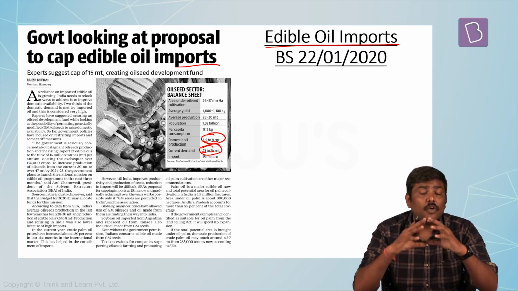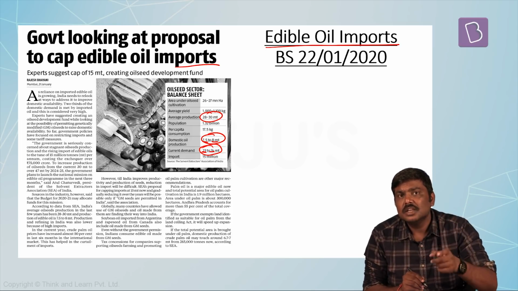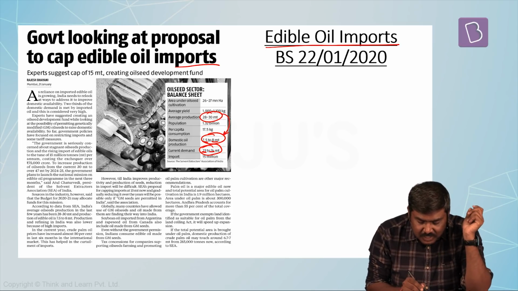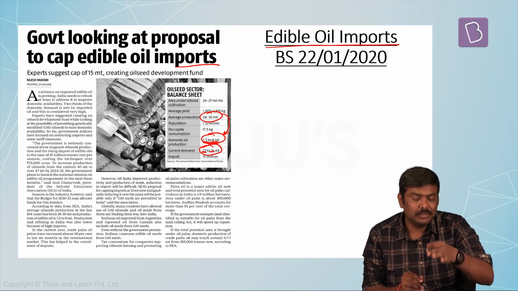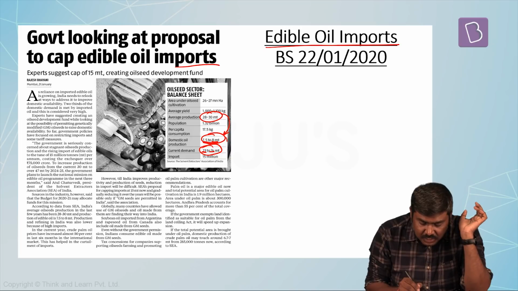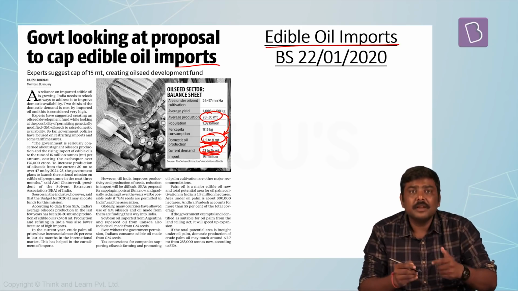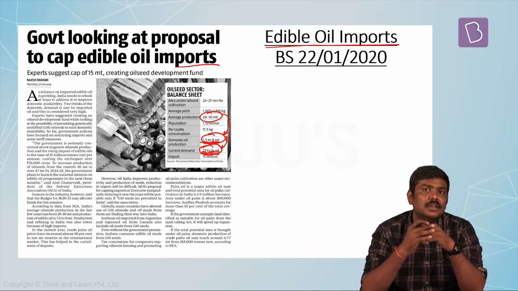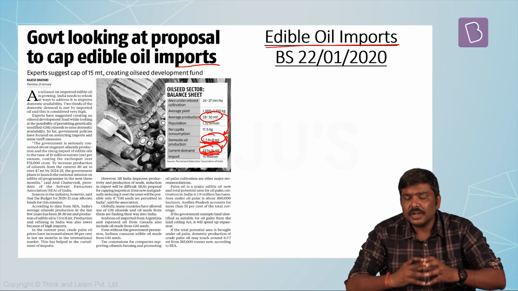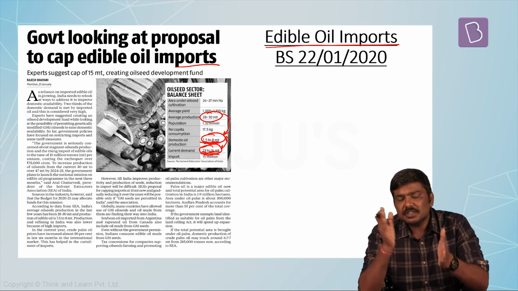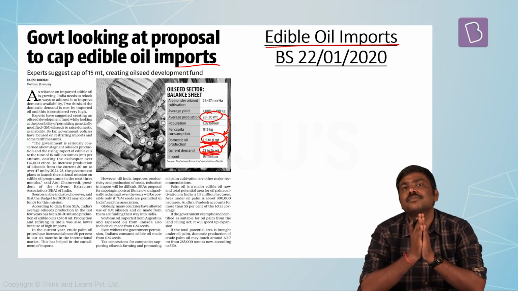The total amount of oilseed production in India is around 28 to 30 million tons, from which the oil extracted comes around 7.5 to 8 million tons. Since there is a huge mismatch between how much is being demanded and how much is being produced in the domestic market, the rest of it, that is around 2/3 of it, is basically imported. And this import has kept on increasing in the last couple of years.